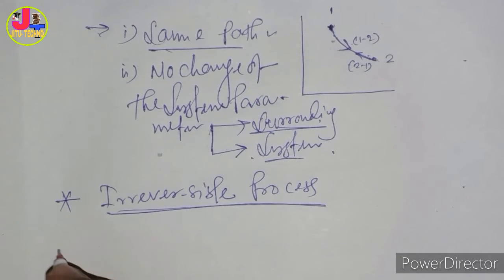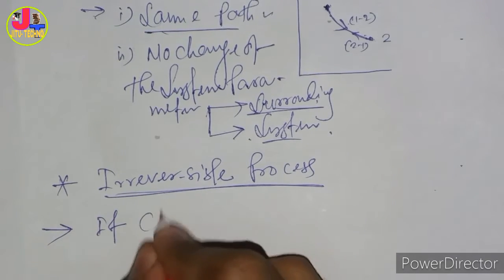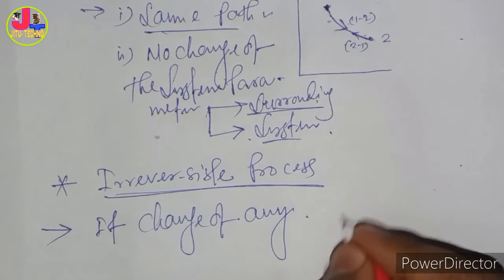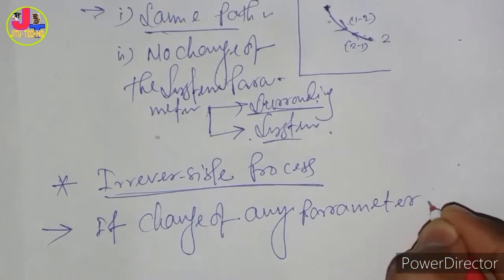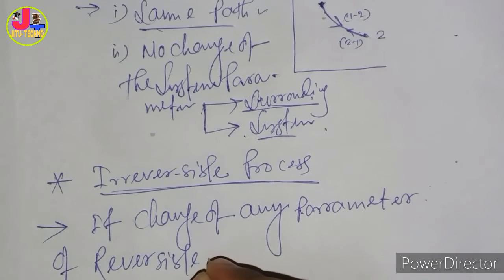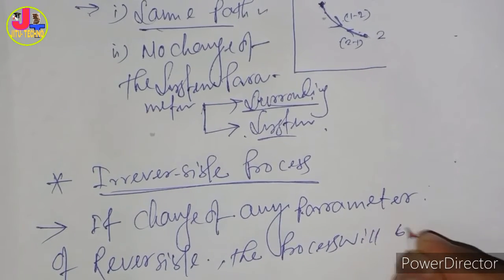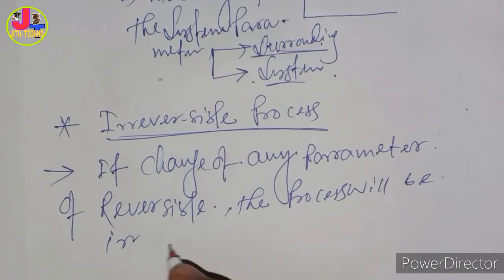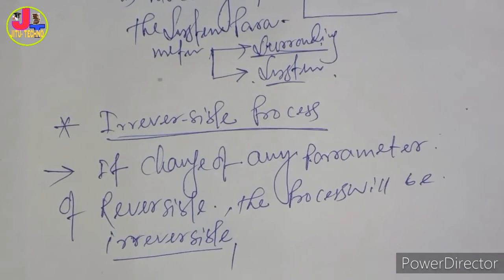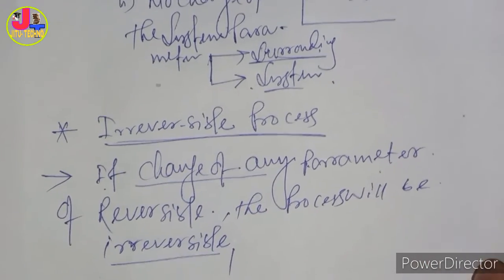The definition is: if there is a change in any parameter of a reversible process, the process will be irreversible. So what is this parameter?